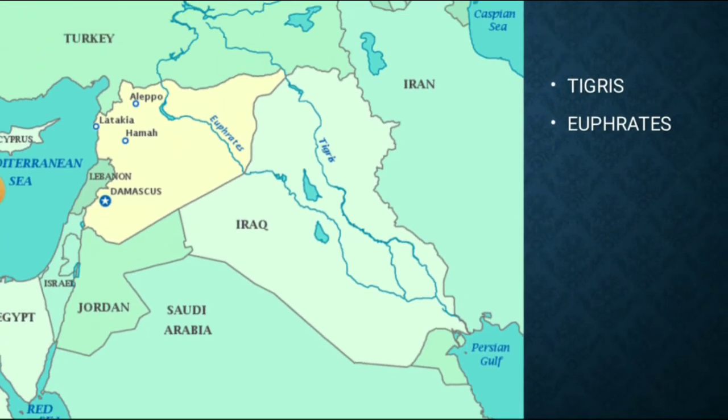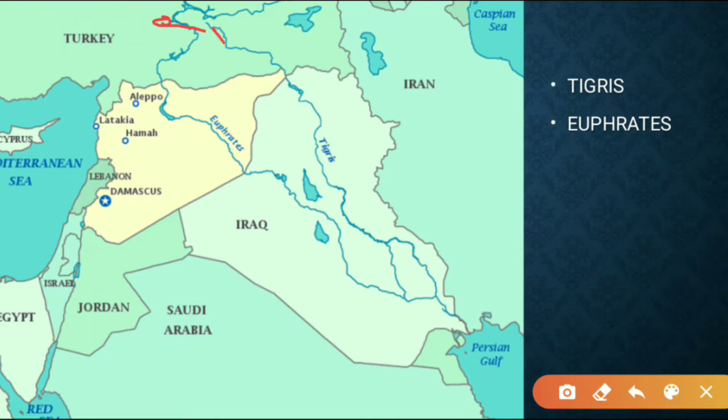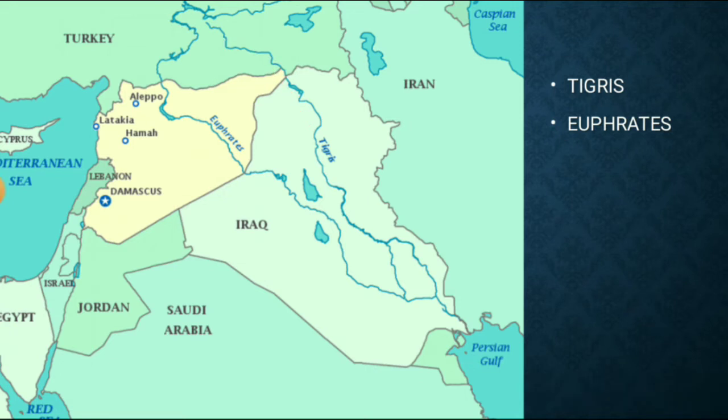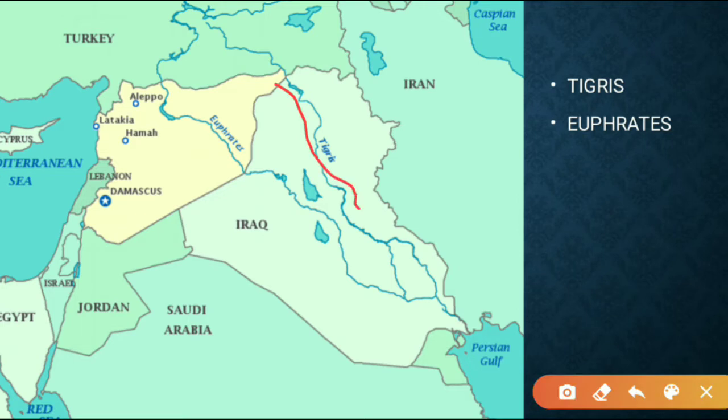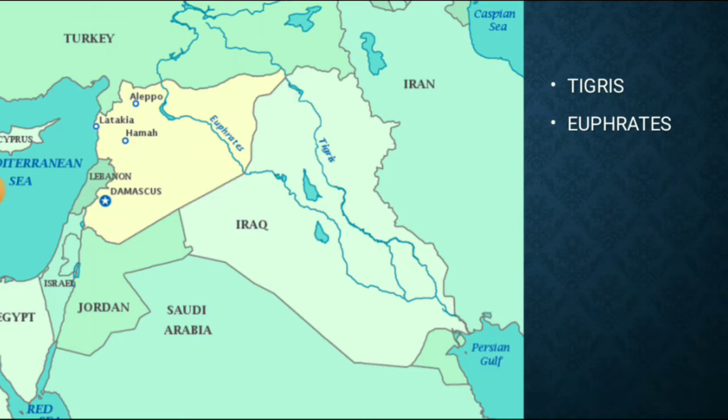Okay, and next the Tigris originates from Turkey and makes a boundary line with Syria along with Iraq and Turkey, and enters into Iraq and then flows and drains into the Persian Gulf.